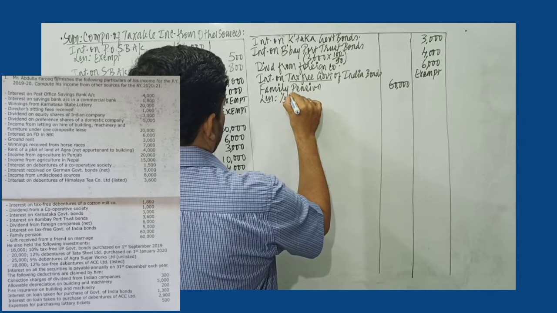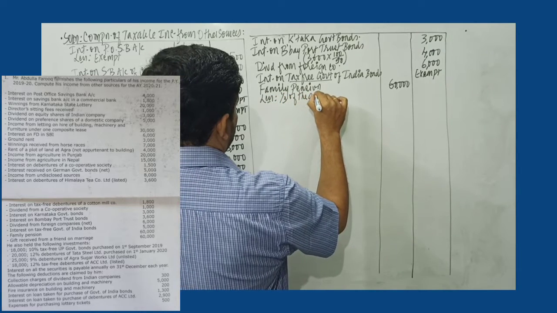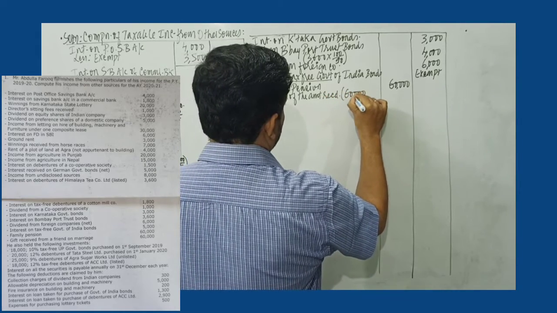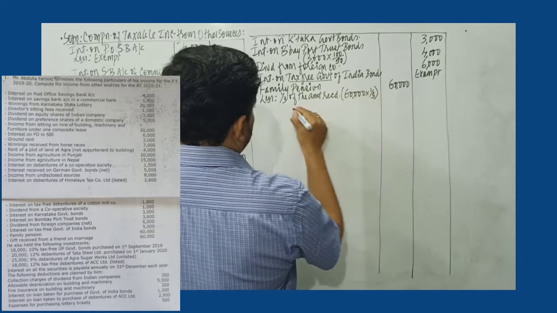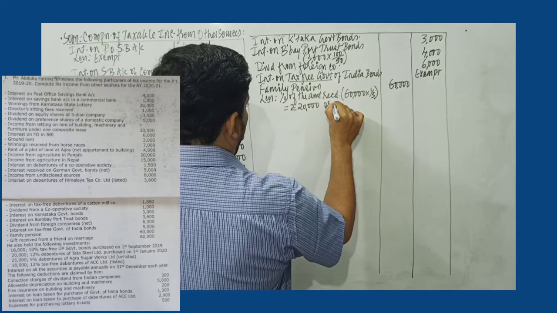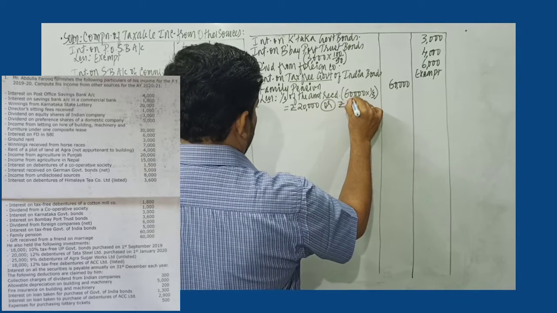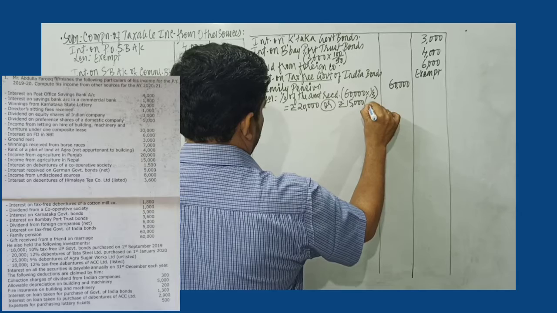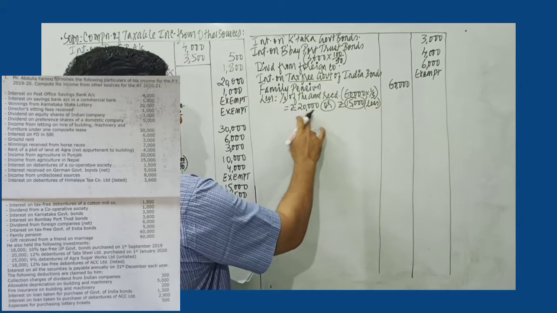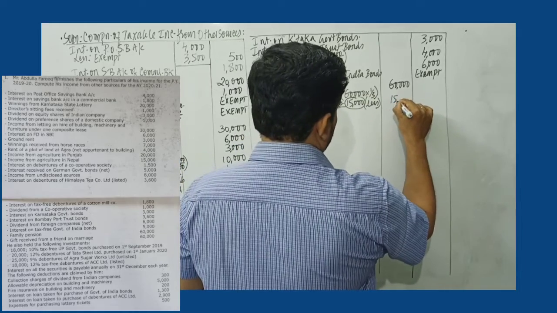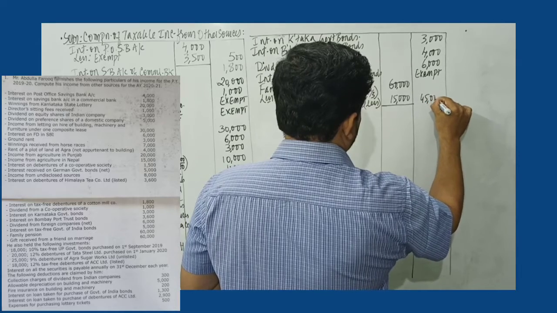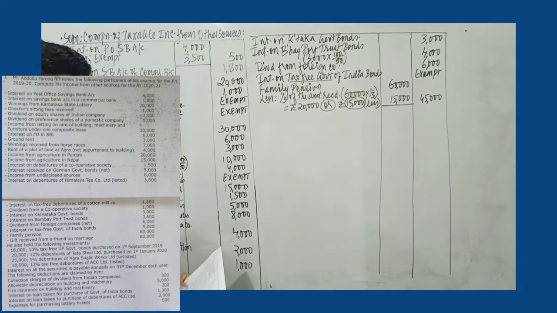Either we take 1/3 of the amount received, which will be 60,000 into 1/3, equal to rupees 20,000, or rupees 15,000, whichever is less. So here 20,000 is more, 15,000 is less. That's the maximum amount of deduction from family pension. So I deduct 15,000, and 45,000 will be the taxable family pension amount.